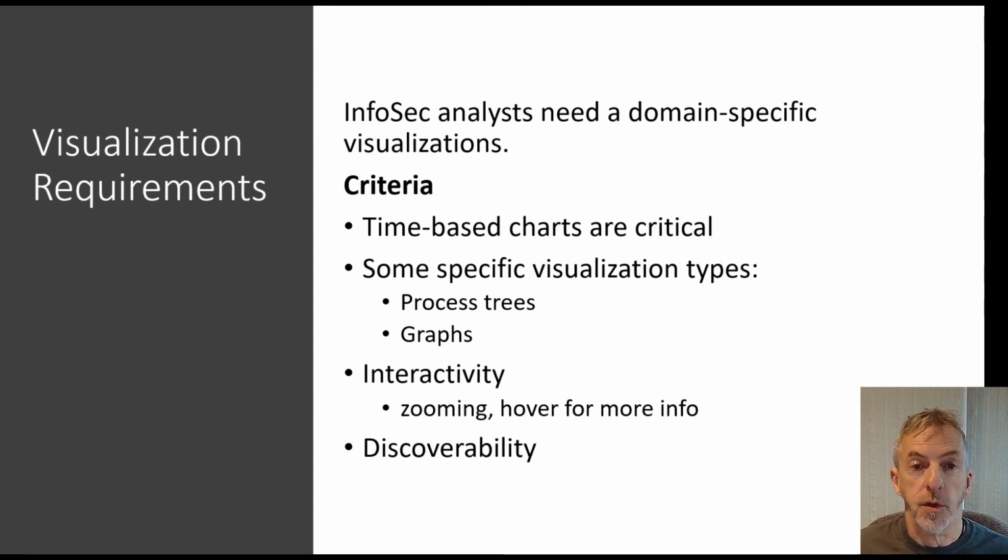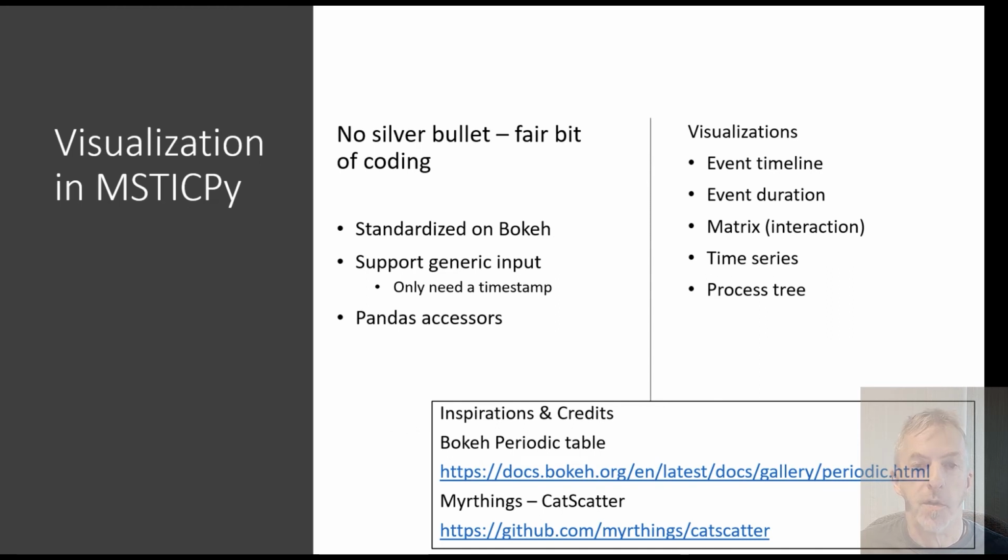So how do we approach visualizations in MSTICPy? Most of our functions support a fairly generic input. Many of them only need a timestamp column. And we expose them all through pandas accessors. We have a bunch of visualizations that we'll look at in the next section. Some inspirations here, particularly the Bokeh periodic table in the gallery was an inspiration for how to create process tree, which we'll see in a moment. Also, I'm indebted to myRthings, who produced cat scatter, and we've reproduced that in Bokeh for our matrix plot.